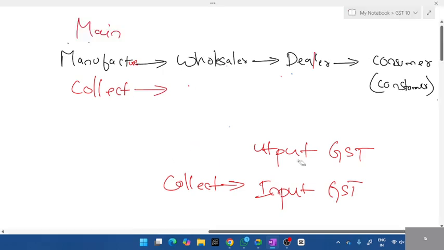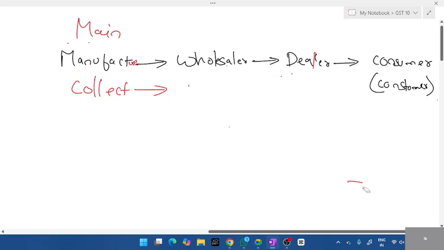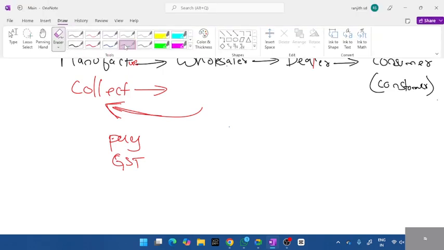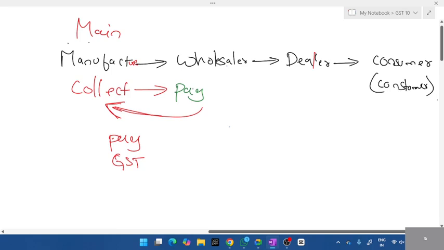Okay, what does the wholesaler do, students? From whom is the wholesaler buying the goods? From the manufacturer. So when he buys from the manufacturer, he is going to pay GST, right? So the manufacturer can only collect. He is not going to pay. The wholesaler will collect and also pay GST. He has to pay as well as collect.